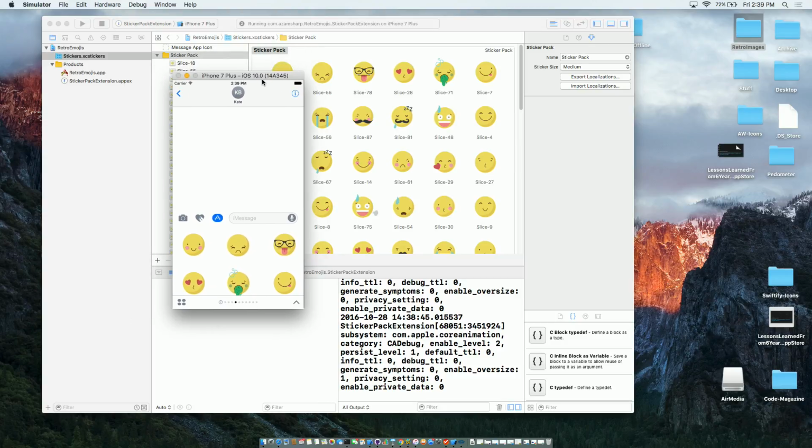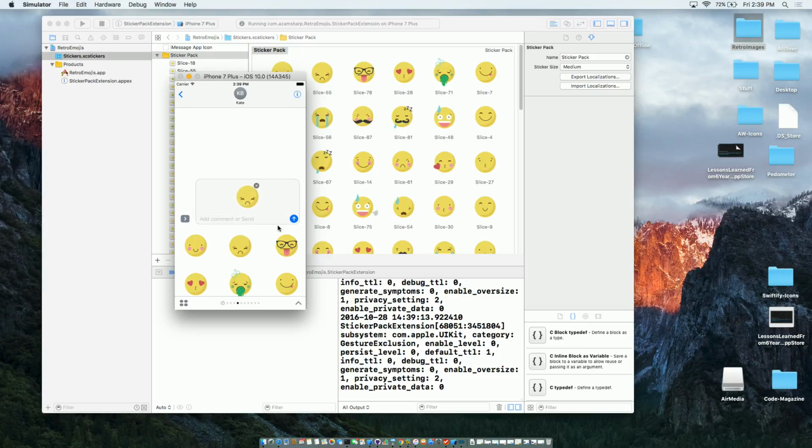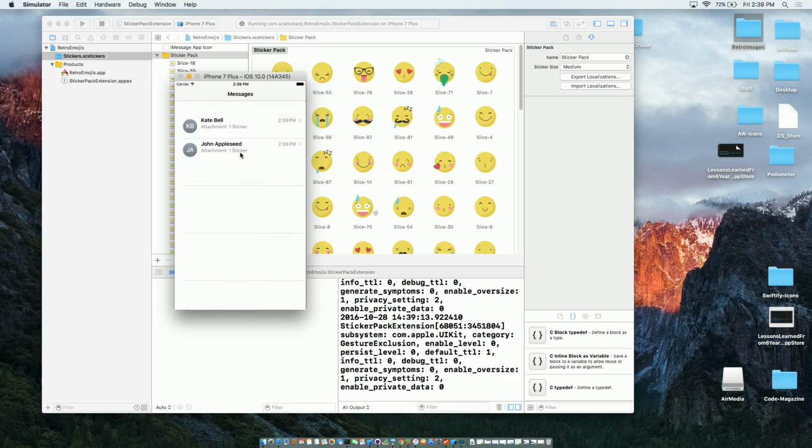Here you go. I told you it's going to take you less than 30 seconds. So that's it. You just created a sticker pack app, less than 30 seconds. You can click on it and send out these messages. And the other person, which is John, is going to receive that. Maybe this one. And they can select it.